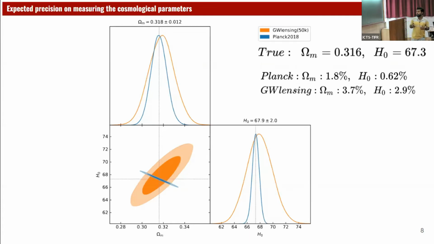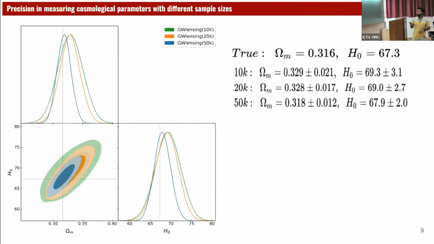So we can use this Planck measurement as a Bayesian prior in our analysis to improve the constraints on the cosmological parameters. Here I have shown that if we don't have 50K lensed event detections, if we have 20K or 10K detections, this plot shows that with the increasing number of events, we will have better recovery and also better precision.